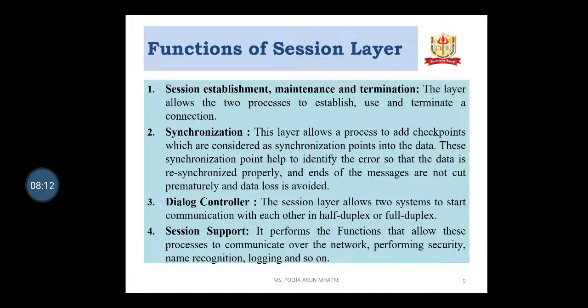Dialog controller. The session layer allows two systems to start communication with each other in half duplex or full duplex. Session support. It performs the functions that allow these processes to communicate over the network, performing security, name recognition, logging on and so on.